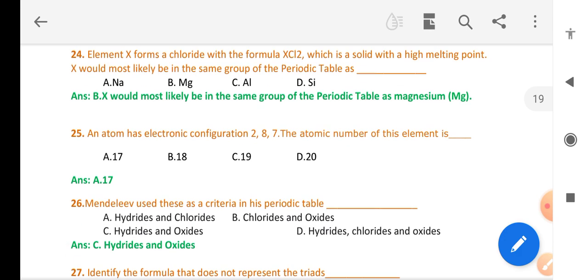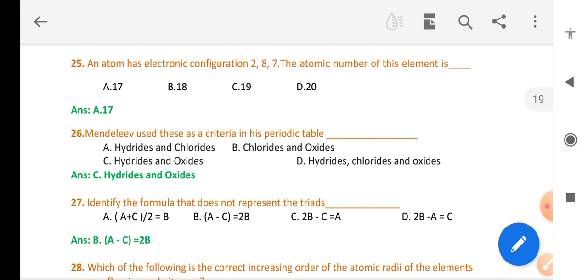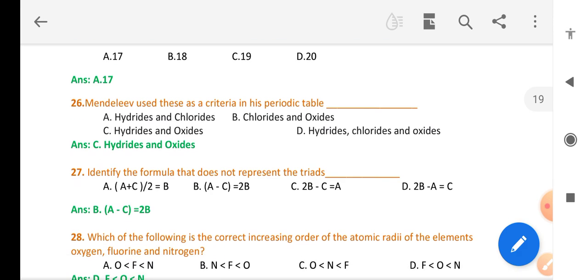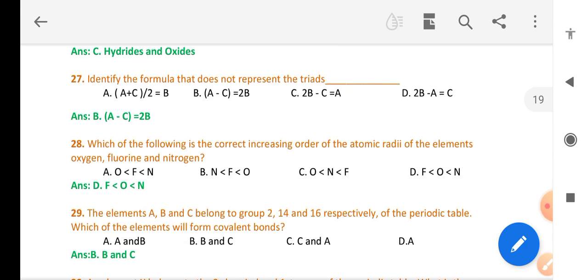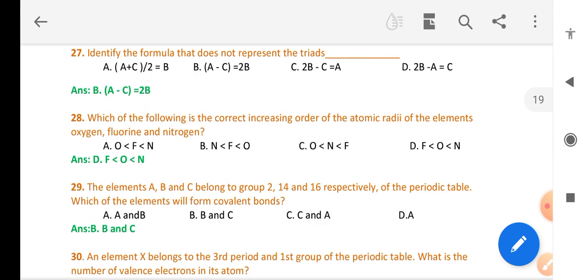An atom with electronic configuration 2, 8, 7 has atomic number 17. Mendeleev used hydrides and oxides as a criterion in his periodic table. Identify the formula that would not represent the triads: A minus C equals 2B. Which of the following is correct, the increasing order of atomic radii of the elements oxygen, fluorine and nitrogen? Fluorine is less than oxygen, which is less than nitrogen.